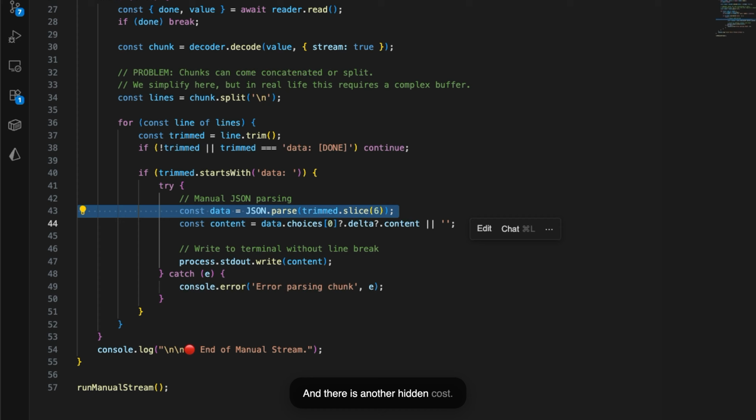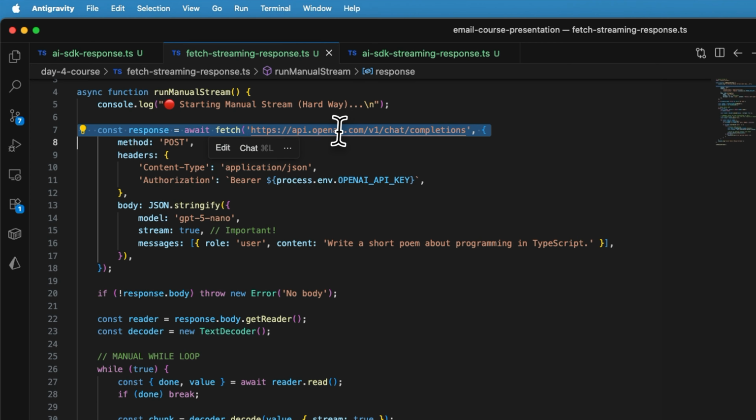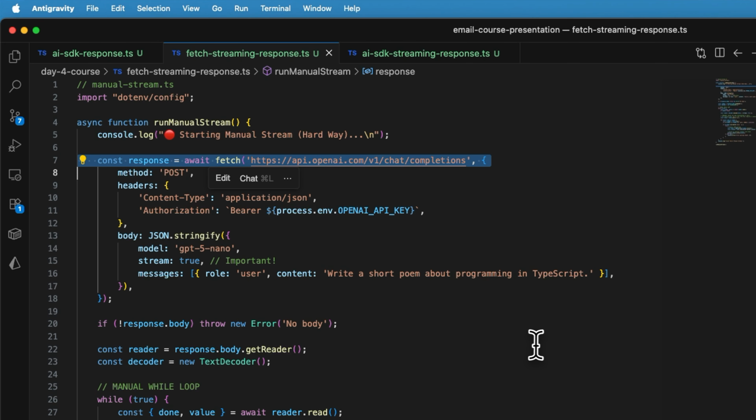And there is another hidden cost. This logic is tightly coupled to how this provider streams data. If you switch from OpenAI to another provider, the event format can change, and suddenly this entire parsing layer has to be rewritten. So yes, manual streaming works, but it's fragile, provider specific, and expensive to maintain.